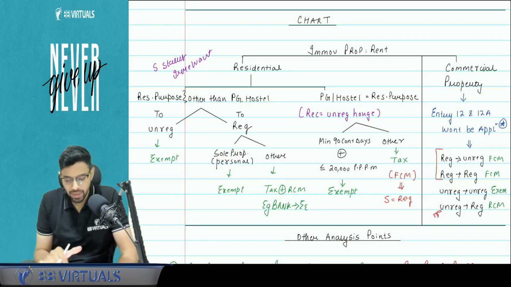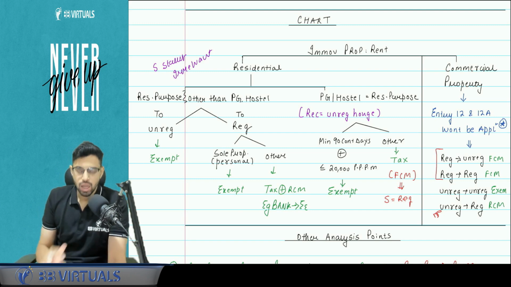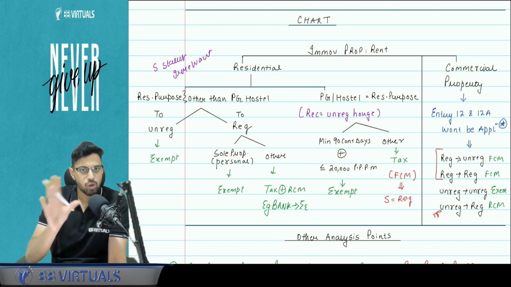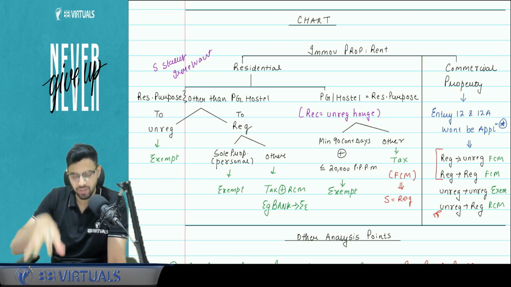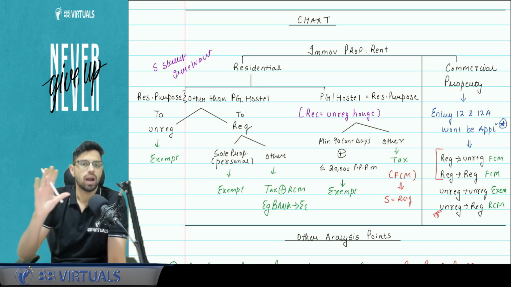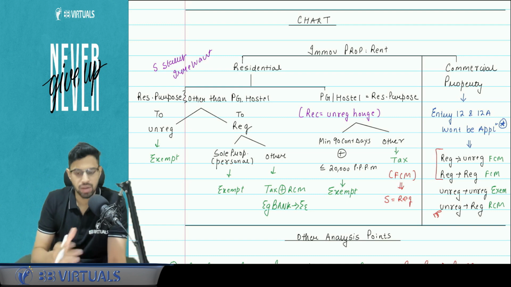Ensure you're seeing that this chart is from that notes only. Immovable property is a very big area of confusion. Now obviously this is a revision lecture, so I'm not going to study all the entries in detail. I will give you the revisionary chart directly here. Understand this. If you have any query, please comment, I will reply.